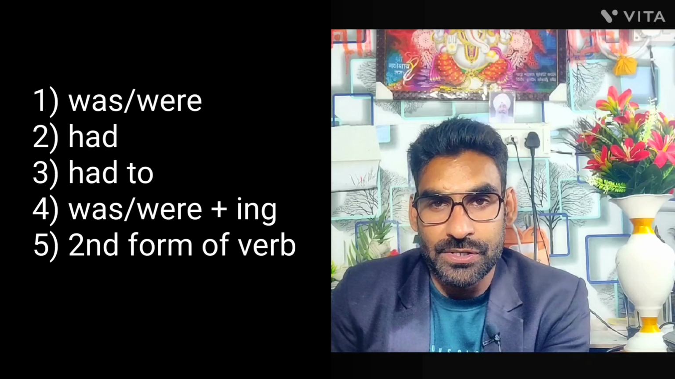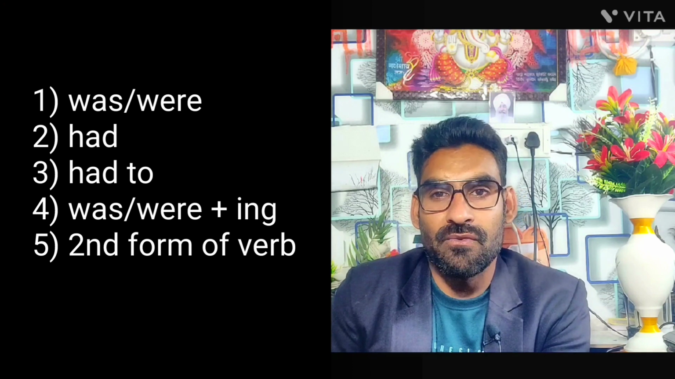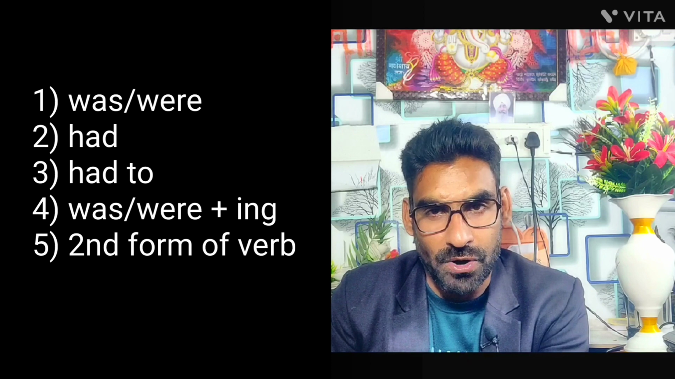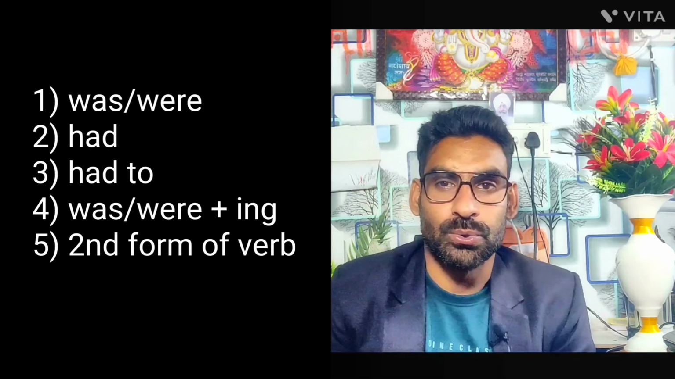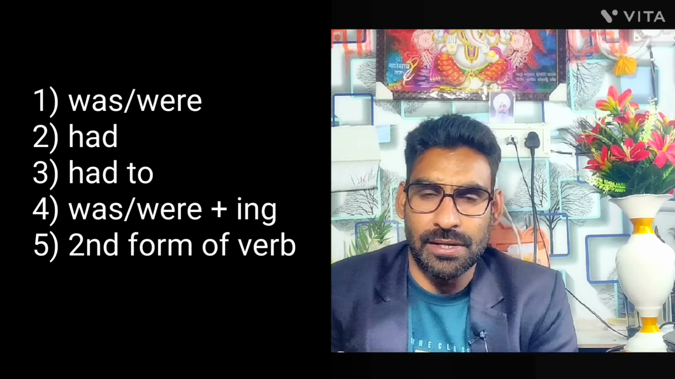Now we have the first rule, that's was, were. The second rule is had. The next one is had to. Then we have was, were plus ing, and the last one is the second form of verb. So let me describe these rules in more detail so that you can understand them very clearly.